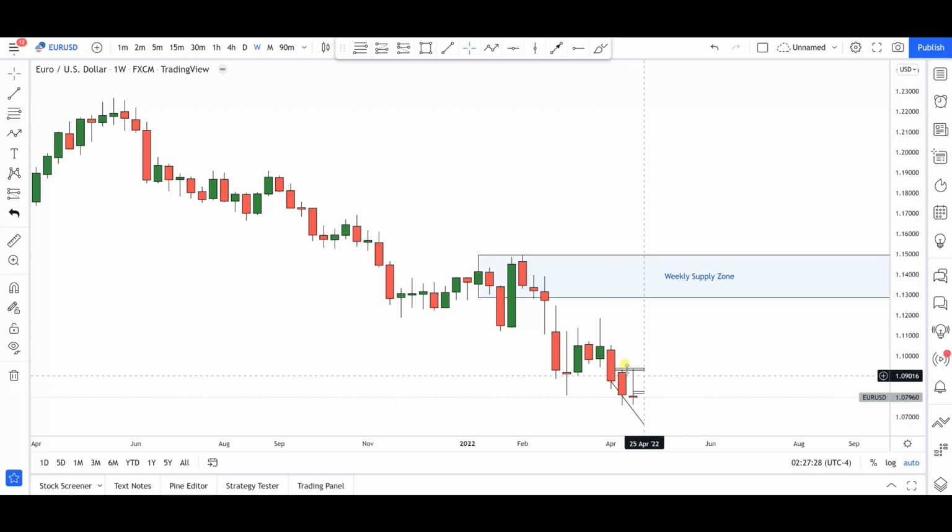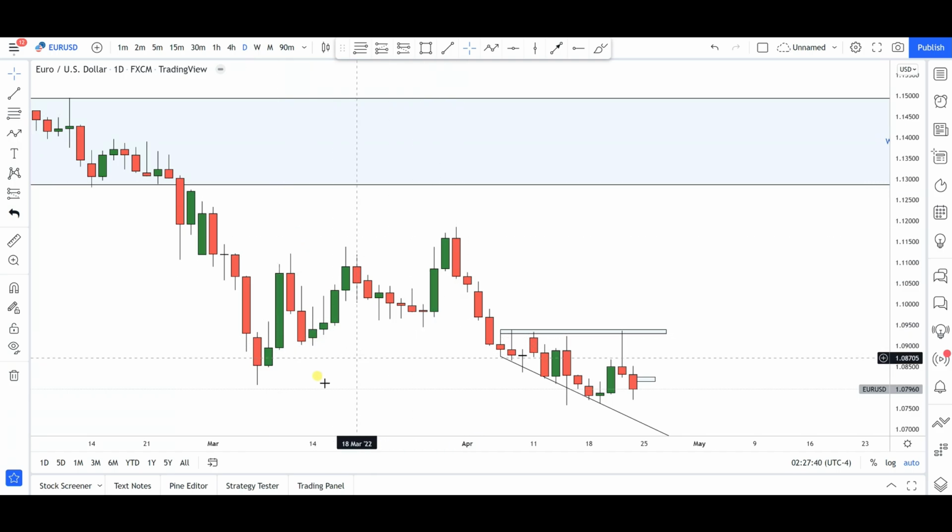Again, the bears still look as if they're in this market. As you can see here, the bulls came in, flexed their muscles, and the bears are now taking over slowly but surely. Now, if we take a look at the daily time frame, what do we have here? Not as pretty as Dixie. In the case of Dixie, we got a very clear bullish move, but in the case of Euro dollar, we are in some form of consolidation at the moment. We did get a nice push to the upside to retest this previous level of resistance from the pin bar yesterday, and you can see the bearish candle that followed today.